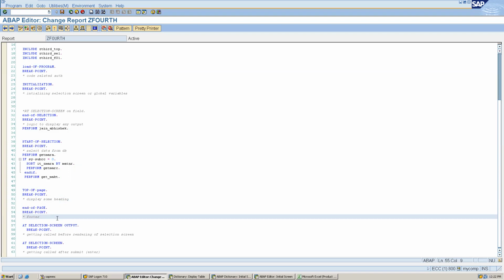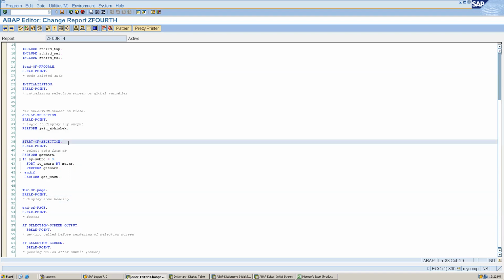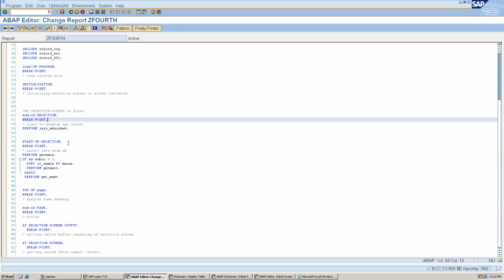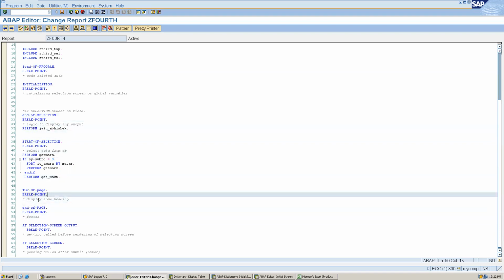Can you show an example? Yeah, we will see the example for everything, for every event. I have written this event so that we can understand. This top of page will be called whenever the first write statement is triggered. So if we try to write anything, then only this will call top of page.